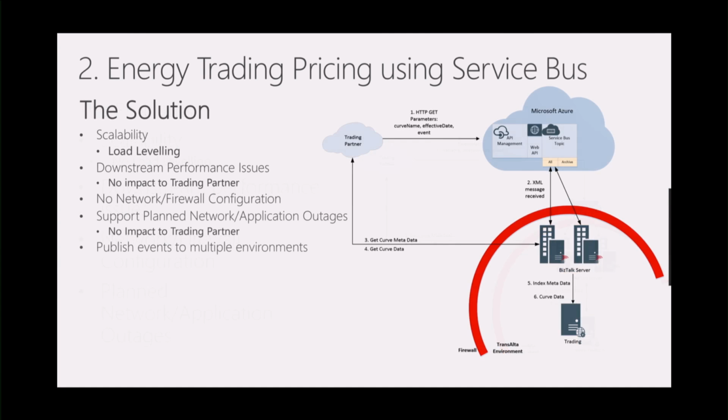So what we ended up coming up with was this solution where we introduced Azure API Management to expose some APIs, a web API tier that will then publish this information to Service Bus topics in addition to doing some logging. So what's nice about this is now we do have load leveling. We have this elasticity in the cloud that we can deal with bursts. Azure API Management is more than able to deal with our workloads. We can scale out our web API tiers, which we have set to auto scaling, and we do see it from time to time bursting out to an additional node and then contracting back automatically. And then certainly Service Bus itself is able to handle our load elasticity needs.